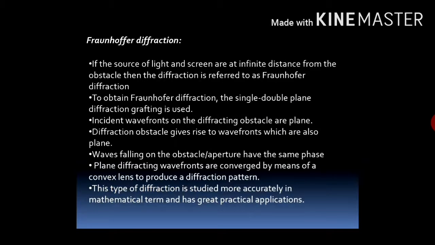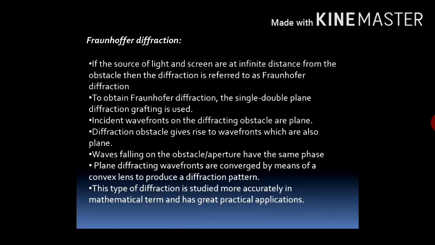Now the Fraunhofer diffraction: if the source of light and screen are at infinite distance from the obstacle, then the diffraction is referred to as Fraunhofer diffraction. This is the main difference between Fresnel diffraction and Fraunhofer diffraction.